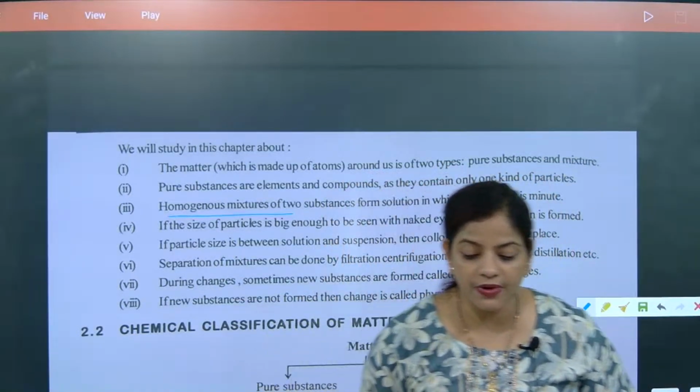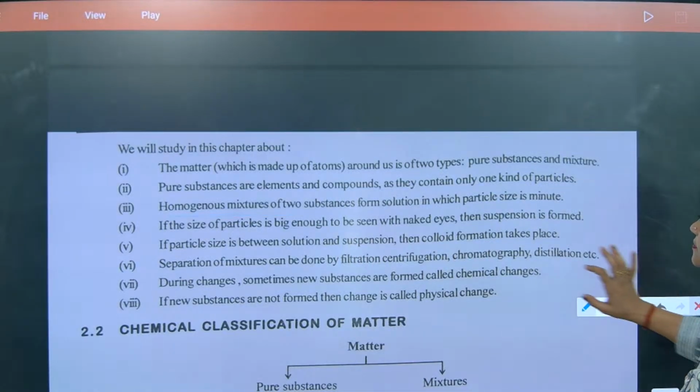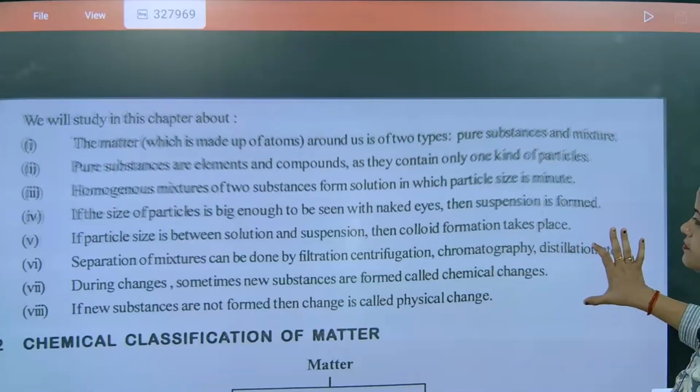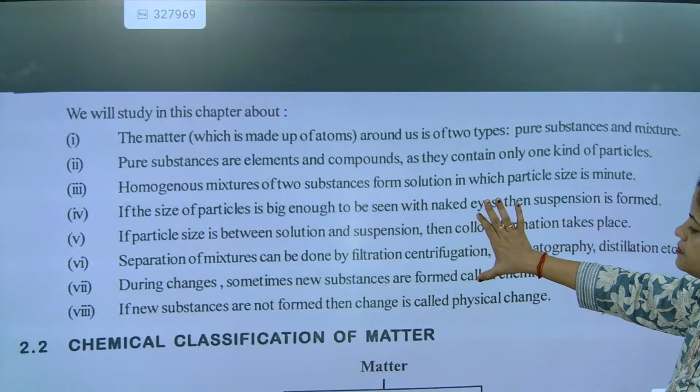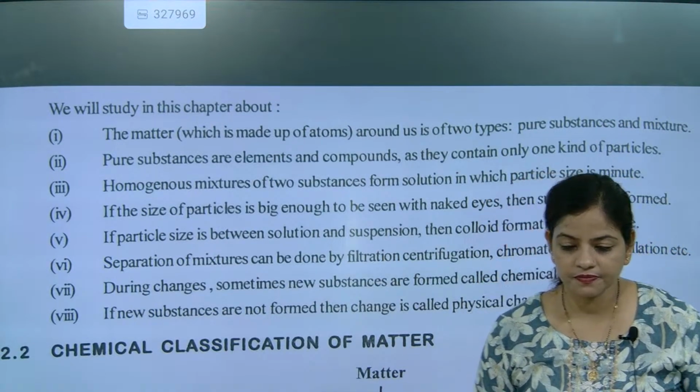Auntie, screen is not visible. Now is the screen visible?